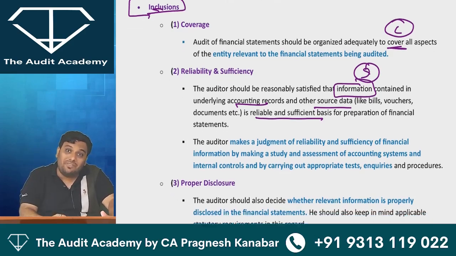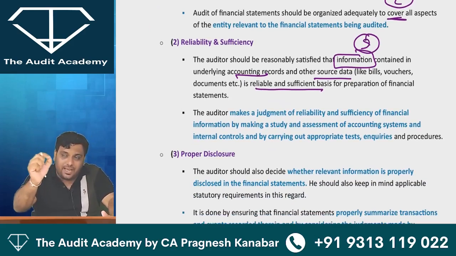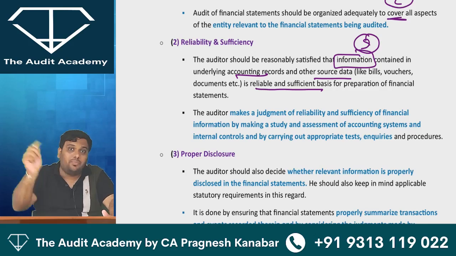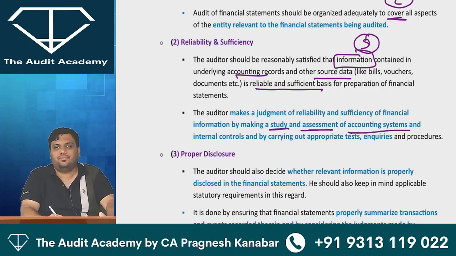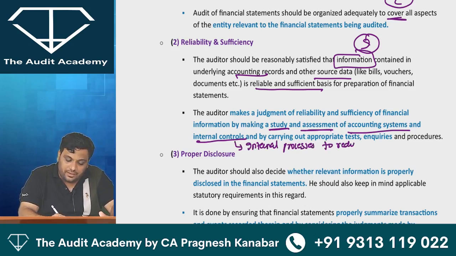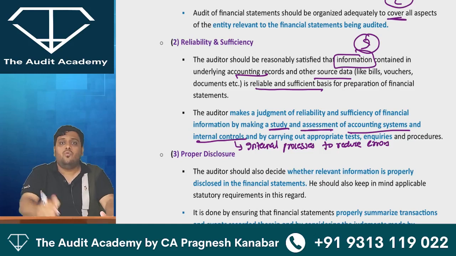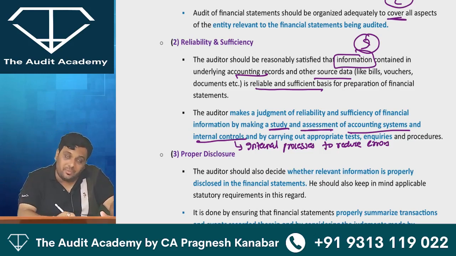Let me introduce one very important word. As an auditor, my auditor will study that app and that system because it is important for his accounting work. So my auditor will study and assess the accounting systems and internal controls. What do you understand by internal controls? My internal processes to reduce errors. Whatever system has been implemented by the company to reduce the errors, that is nothing but the internal control system. So the auditor will make a study of the accounting system and internal control system.